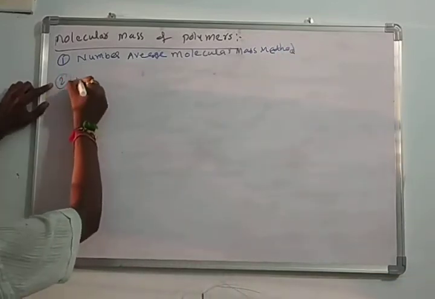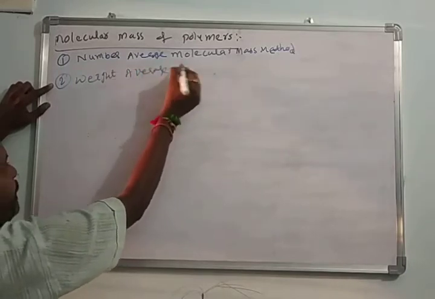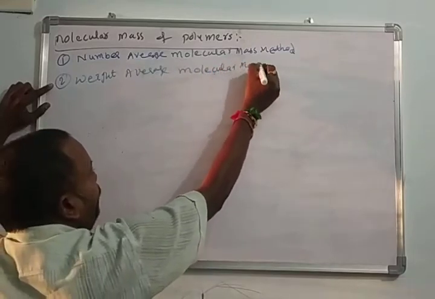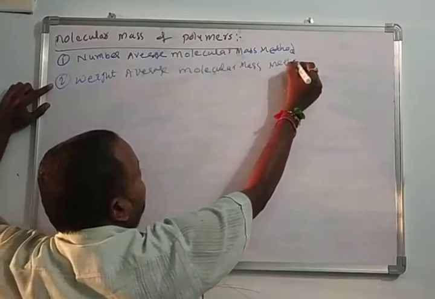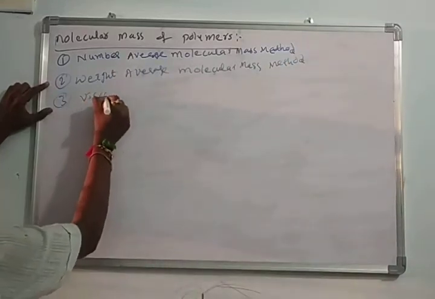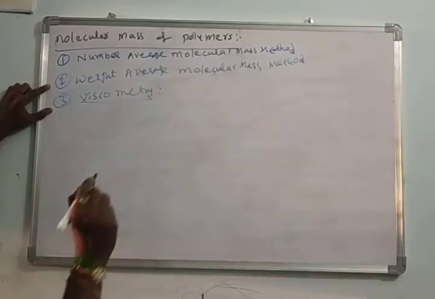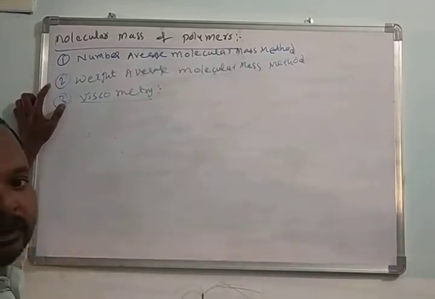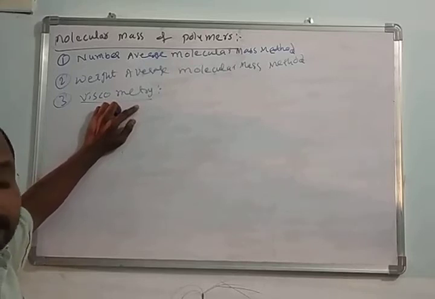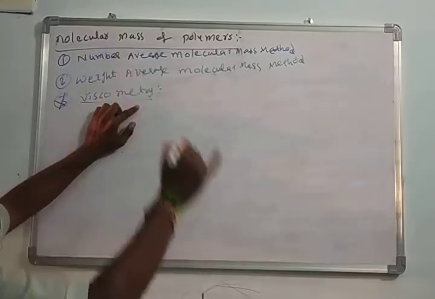Okay, second one, weight average or mass average molecular mass method. And third one, viscometry. Viscometry means we have to determine the molecular mass of the polymer by using their viscosity values, but we don't have this viscometry in our syllabus.